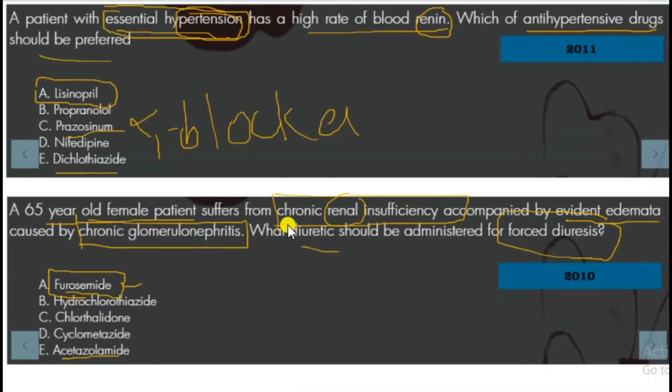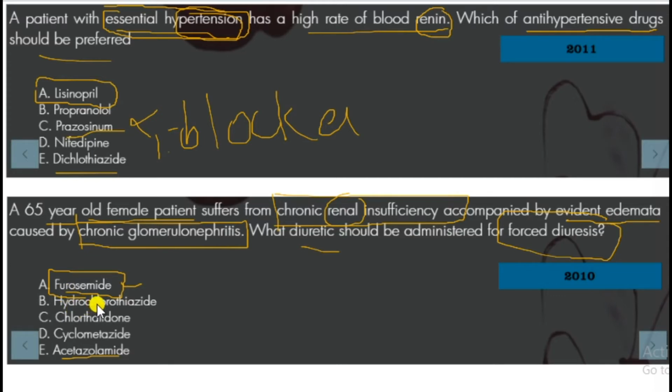A 65-year-old female patient suffers from chronic renal insufficiency accompanied by evident edema caused by chronic glomerulonephritis. What diuretic should be administered for forced diuresis? In this renal case, the edema is due to kidney failure or kidney disease, so we need to force the diuresis. The drug that is most effective is furosemide. Other drugs are bumetanide, etc.